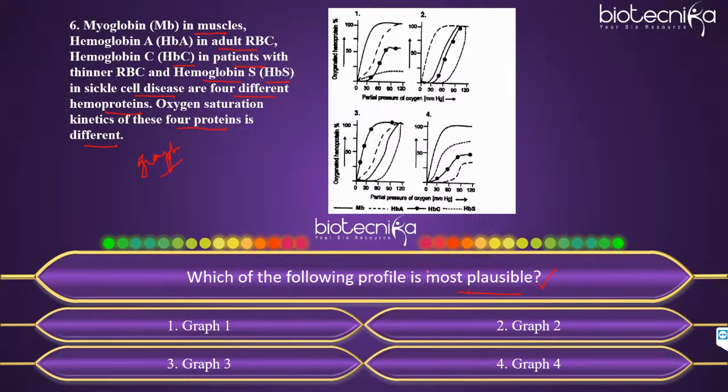So which one is most plausible? Which graph, which option do you think is correct? You all think that it is correct. 1, 2, 3, or 4. Which graph?